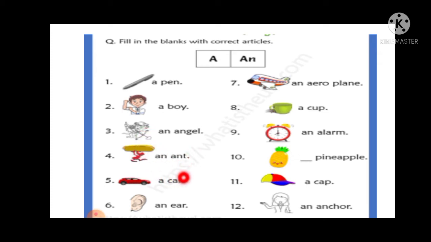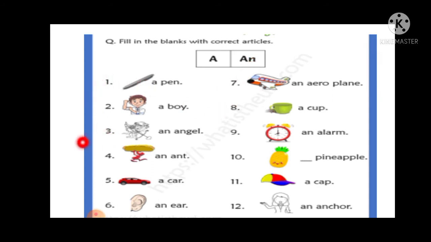Car, a car, ear, an ear, aeroplane, an aeroplane, cup, a cup, alarm, an alarm, pineapple, a pineapple, cap, a cap, and last one is anchor, an anchor. So students, this is the extra example that I have given for A and AN articles.